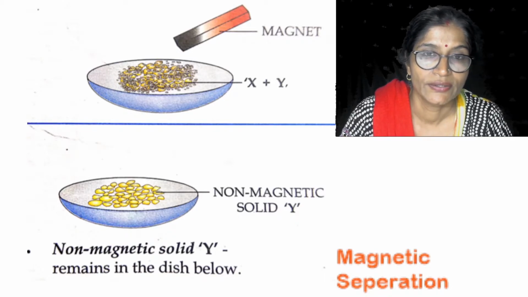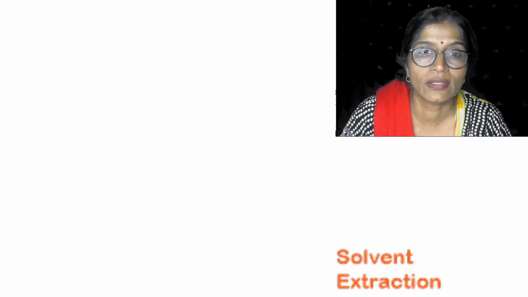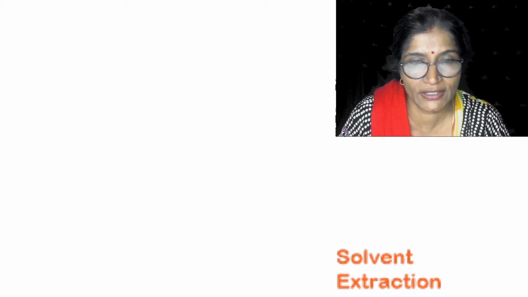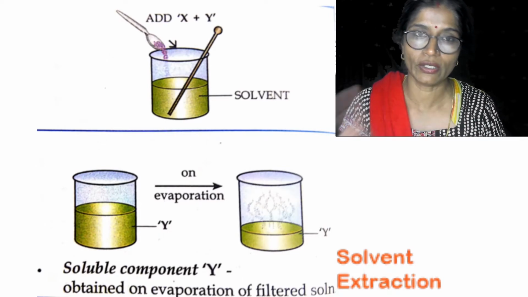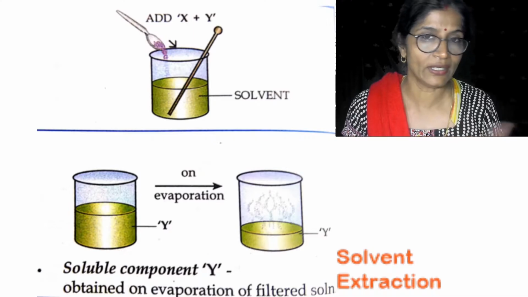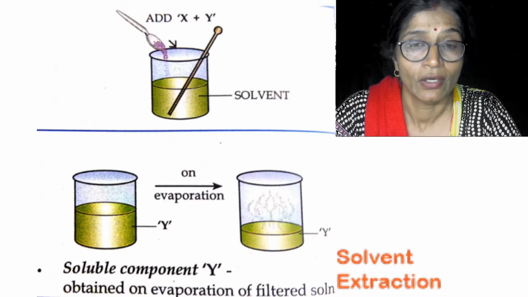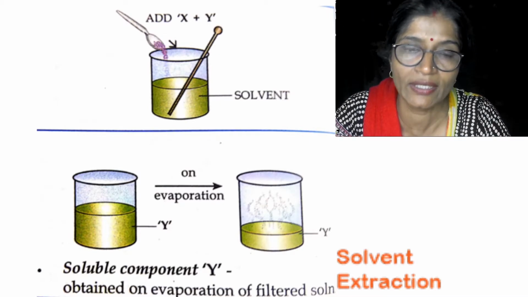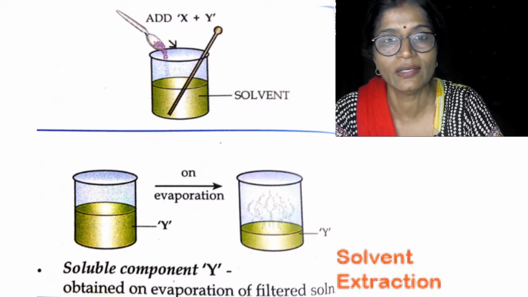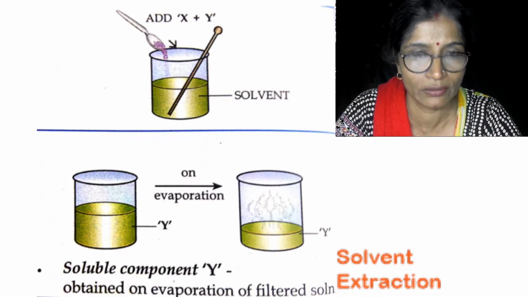Next is the solvent extraction method. In the solvent extraction method, the principle used is that out of the two components, only one is soluble in water, while the other is insoluble. Sorry, not only water, we can take any solvent. Suppose the two components are X and Y, and X is soluble in water, Y is insoluble in water.